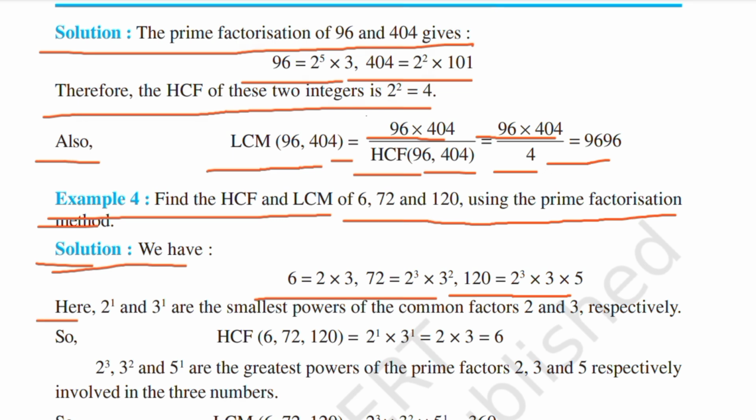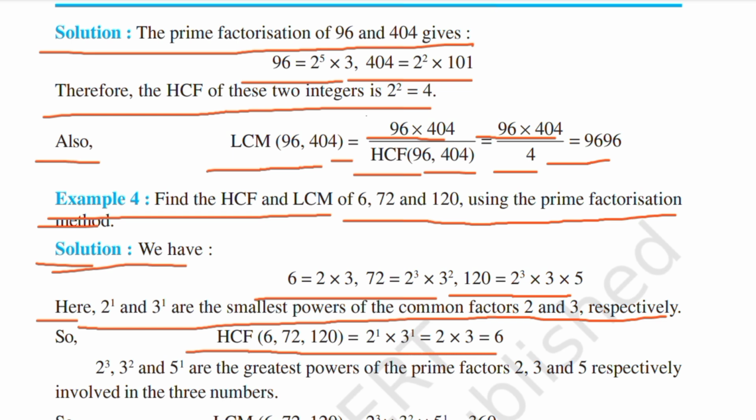Here 2 power 1 and 3 power 1 are the smallest powers of the common factors 2 and 3 respectively. HCF(6, 72, 120) is equal to 2 power 1 into 3 power 1 is equal to 2 into 3 is equal to 6. 2 power 3, 3 power 2 and 5 power 1 are the greatest powers of the prime factors 2, 3 and 5 respectively involved in the three numbers.